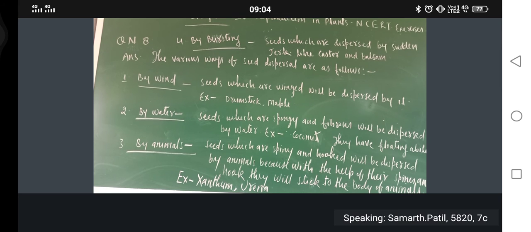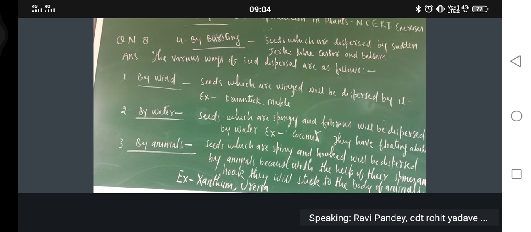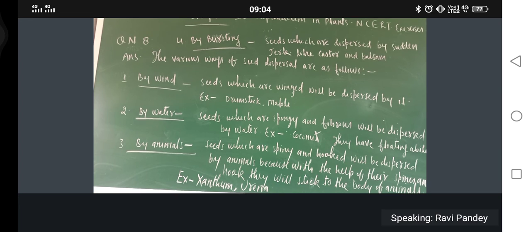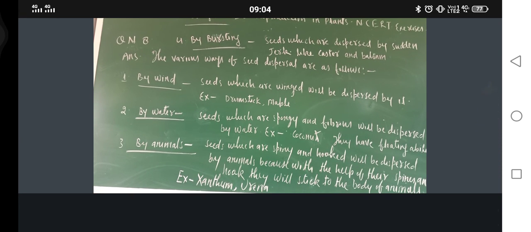Yes, in some seeds, during the fertilization, just listen here, embryo is actually the part of the flower which carries the nutrients. So try to understand.